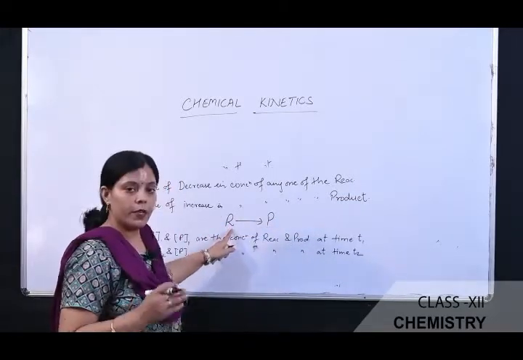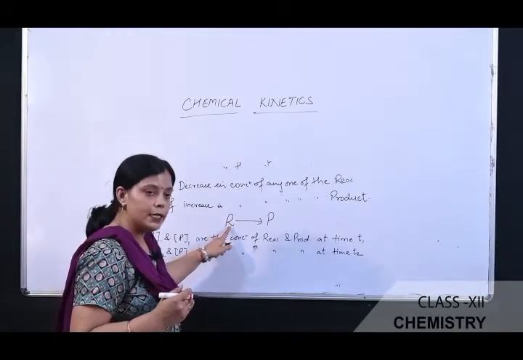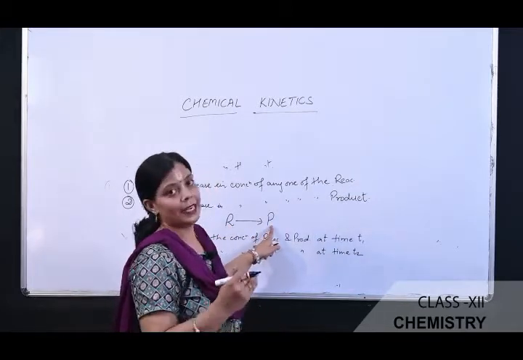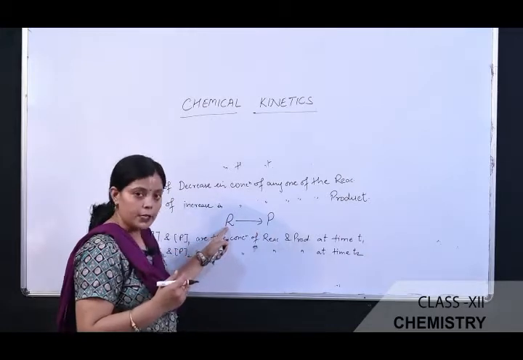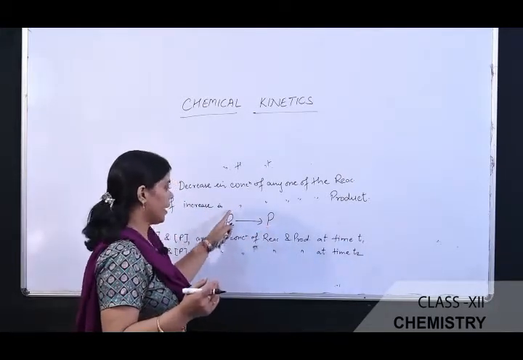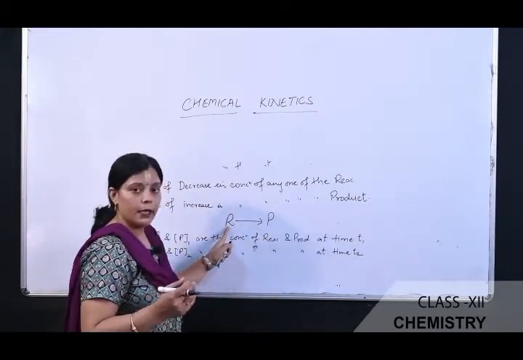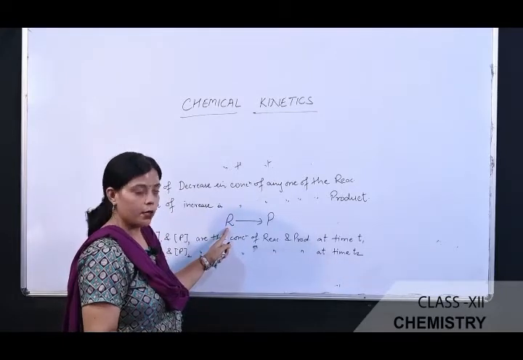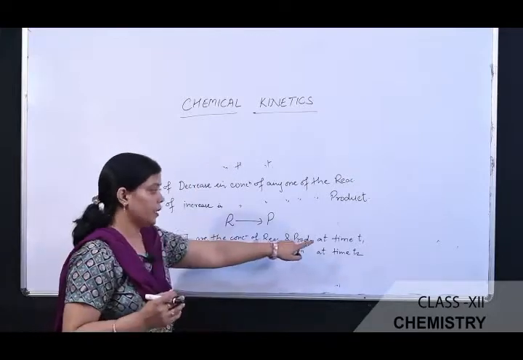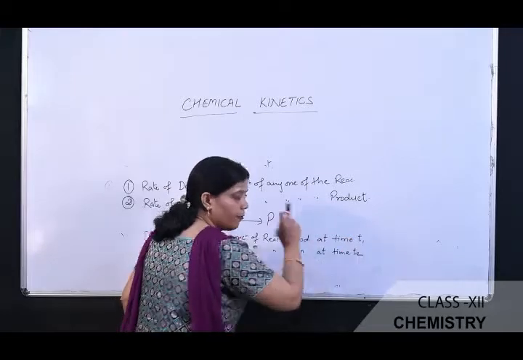As you know, when we start the reaction, as time passes, the concentration of the reactants gradually decreases and the concentration of the product correspondingly increases, because initially the reactant concentration is very high and the product concentration is very small or nil. But when time passes, as the reactants are involved in the chemical reaction, the reactant concentration decreases and the product concentration consequently increases. So first we take two times, T1 and T2. This is the initial time and this is the final time.